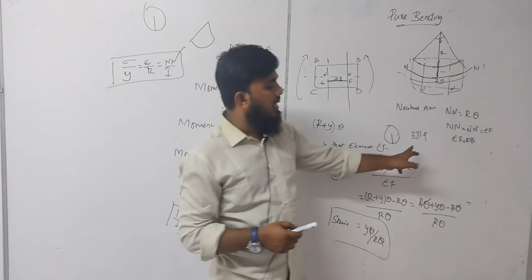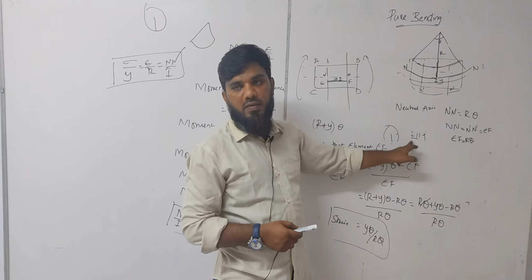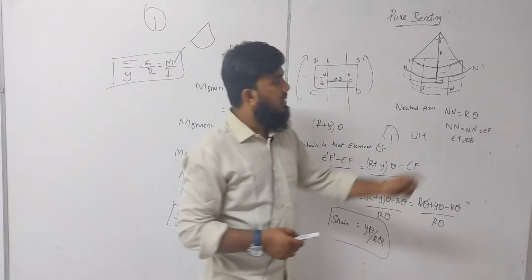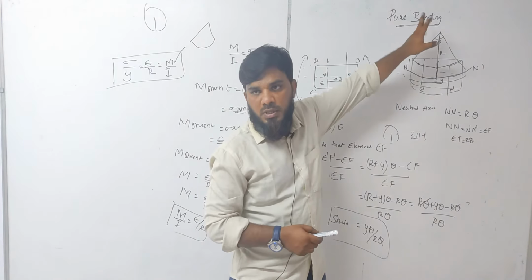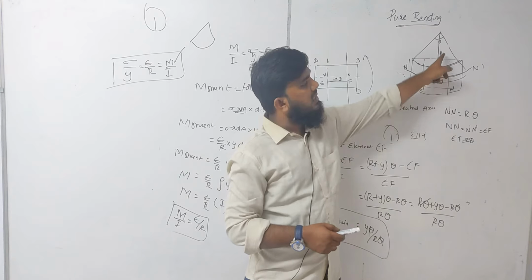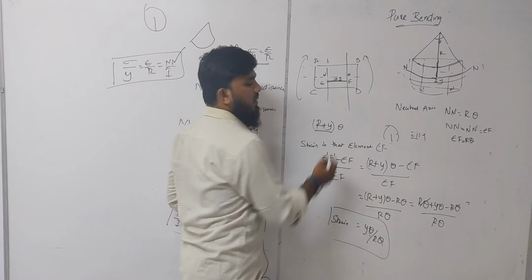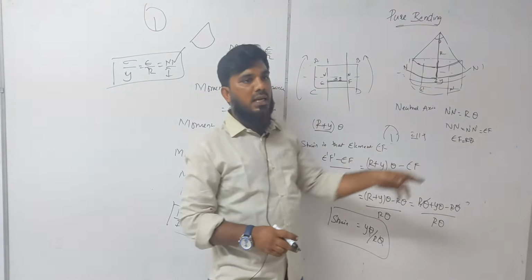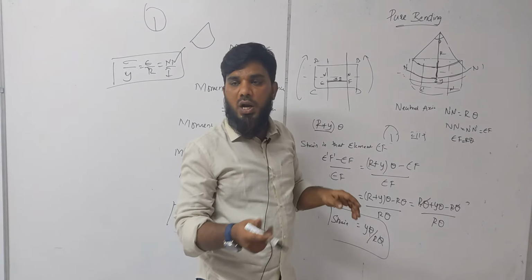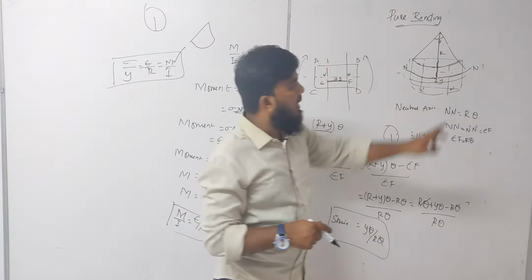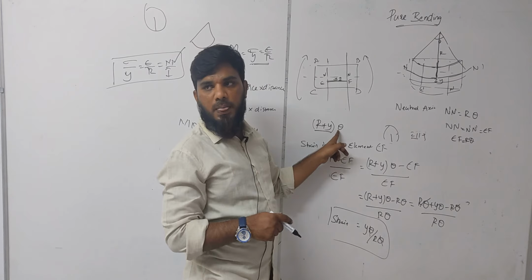So E'F' in terms of a circle: if you want to find the circumference of the circle, we generally take 2 pi r, where 2 pi is nothing but 360 into r. Similarly for this particular element, I first have to measure the distance from the center. From the center the total distance is r plus y, and the angle it subtends at the center is theta. We are not taking the length of that element for the whole circle, we are taking it only for this particular angle. So we take (r plus y) into theta.